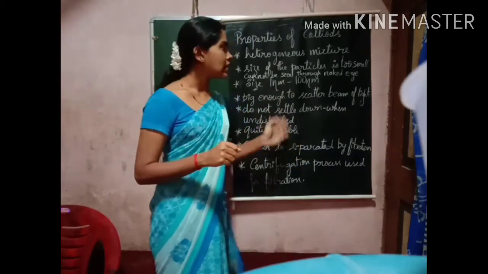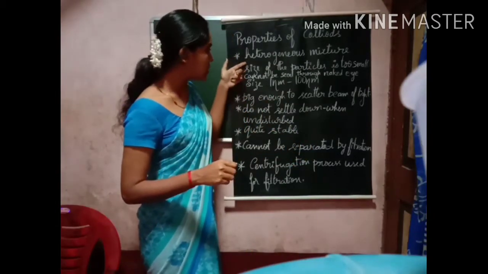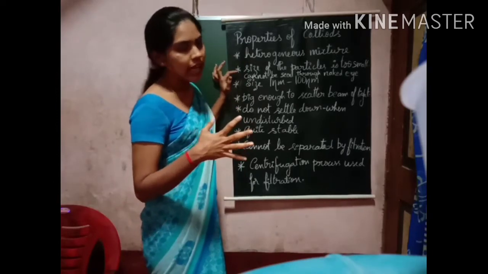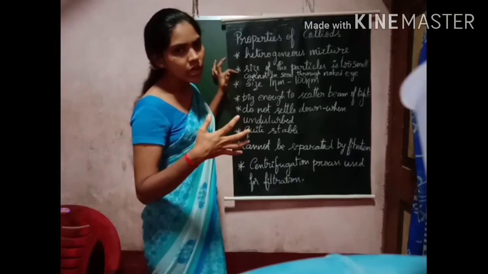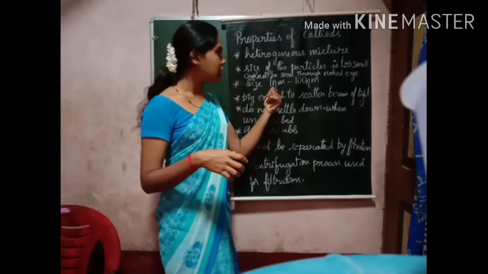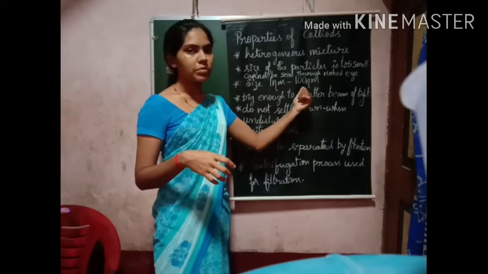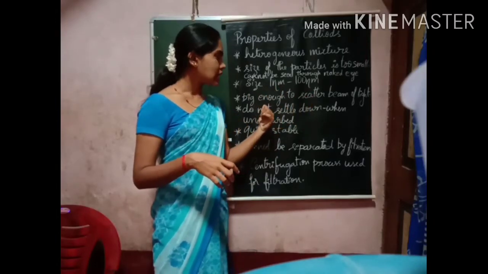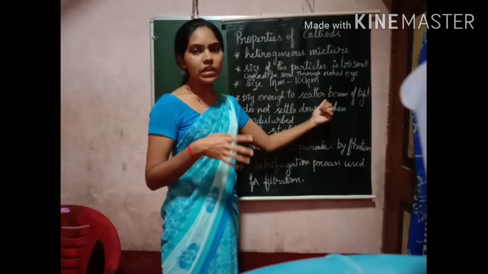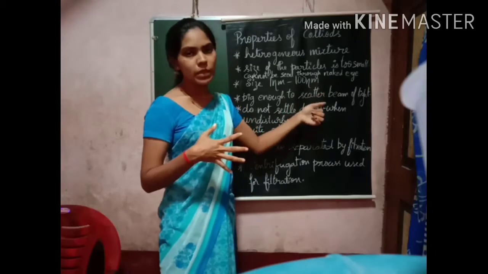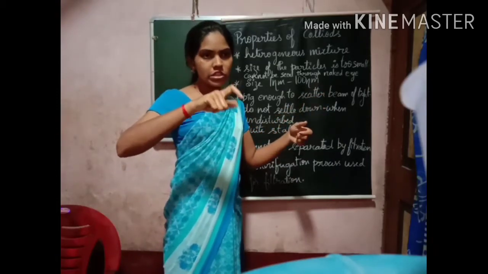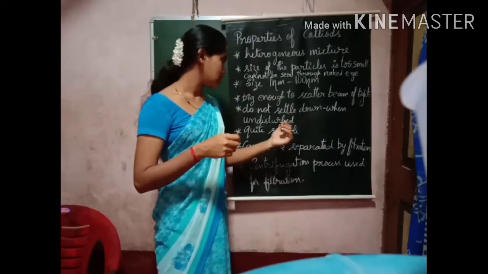Okay, these are the properties. They are a heterogeneous mixture. You cannot see the particles with the naked eye. The particles are very small, and the particle size lies between 1 nanometer and 100 nanometer. The particle size is enough to scatter a beam of light. When you pass a beam of light through the colloidal solution, it will scatter the beam.